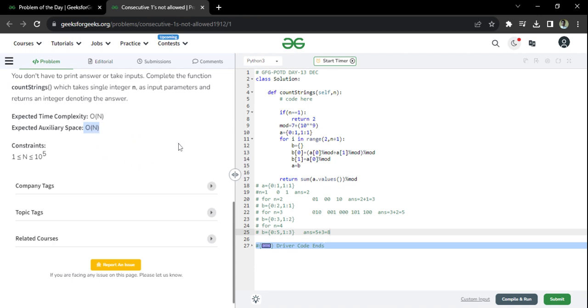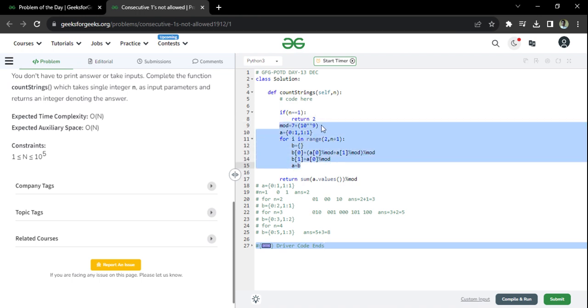In my solution, the space complexity is going to be O of 1. Time complexity will be O of n only for my solution also, but the space will be O of 1. So, coming to the coding part of my solution, this is the edge case. I'm simply giving the answer, for n equal to 2, the answer is 2, and I'm returning it. This code will be followed only if my n is greater than 1.